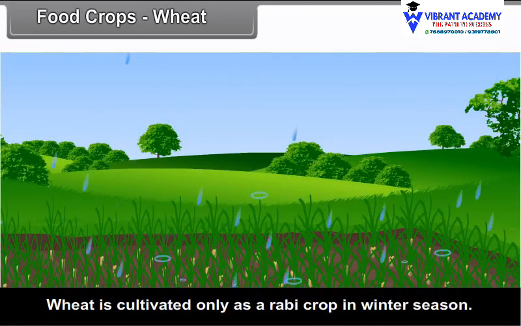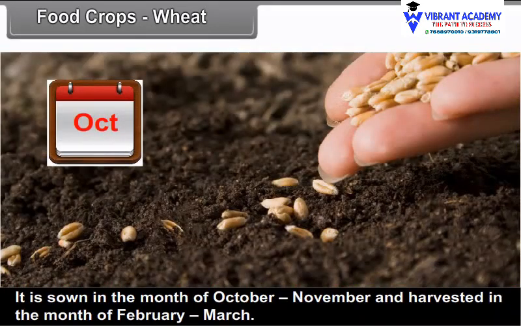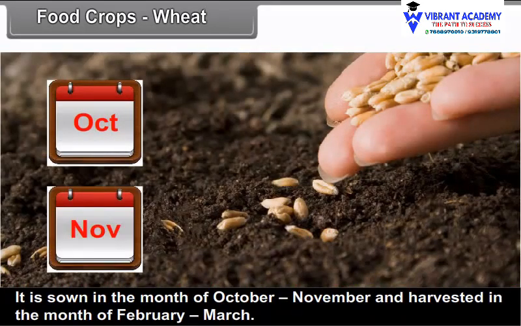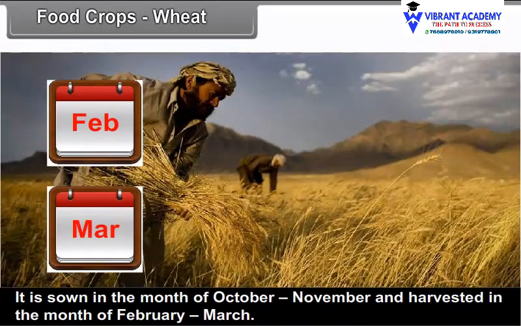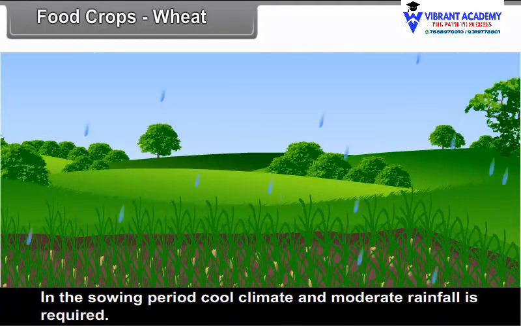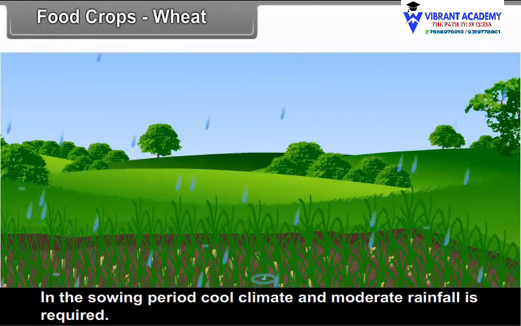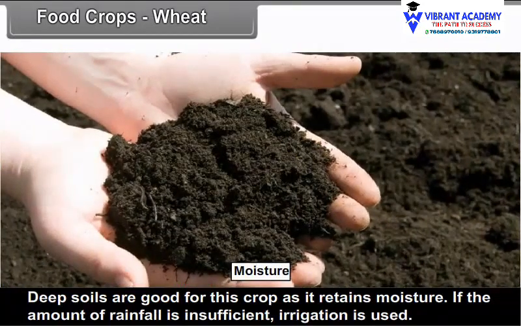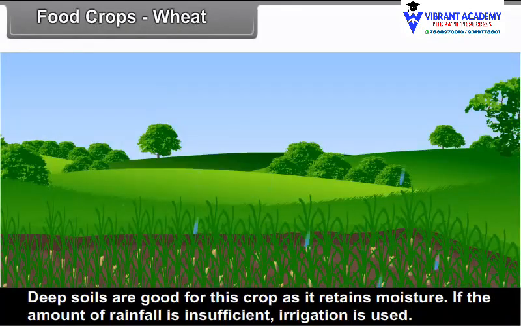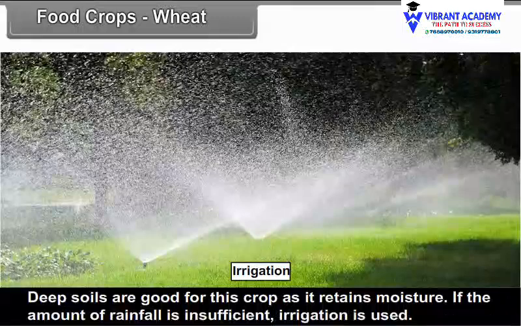Wheat. Wheat is cultivated only as a rabi crop in the winter season. It is sown in the month of October to November and harvested in the month of February to March. In the sowing period, cool climate and moderate rainfall is required. Deep soils are good for this crop as they retain moisture. If the amount of rainfall is insufficient, irrigation is used.